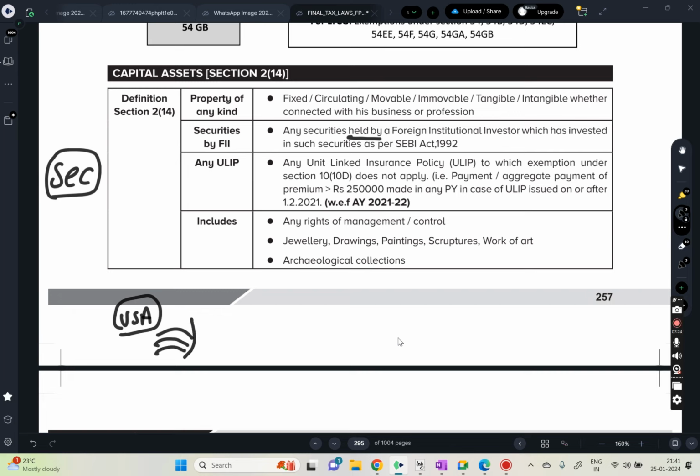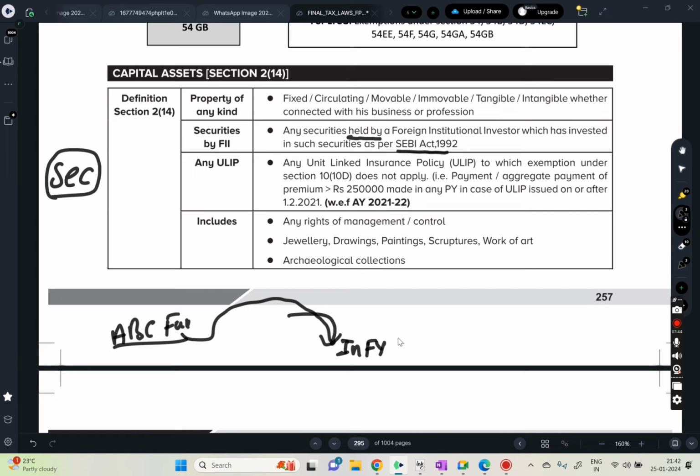Let's say they are trying to buy Infosys shares. Assume there is some ABC fund, a foreign institutional investor. They want to invest in Infosys, and as per the SEBI Act, they follow all the rules and regulations and buy the Infosys shares. Now this will be considered a capital asset. So whenever they sell these, it will be considered a capital asset, and they have to pay tax under the head of capital gains.